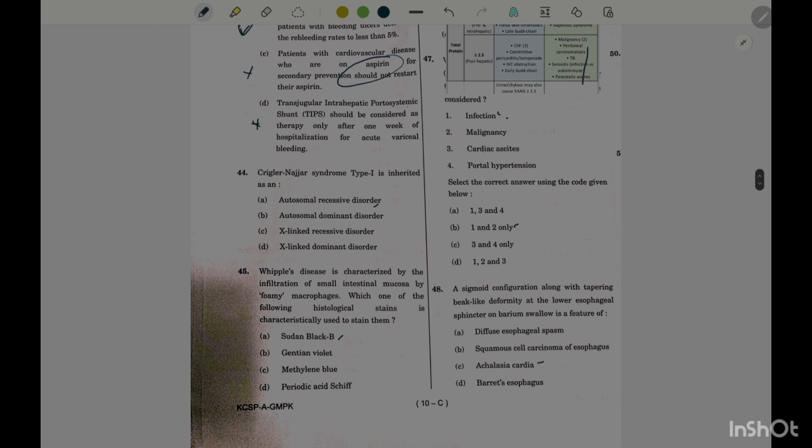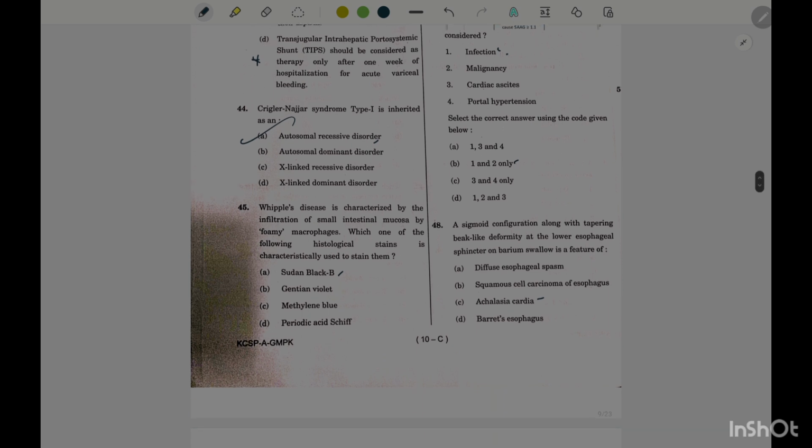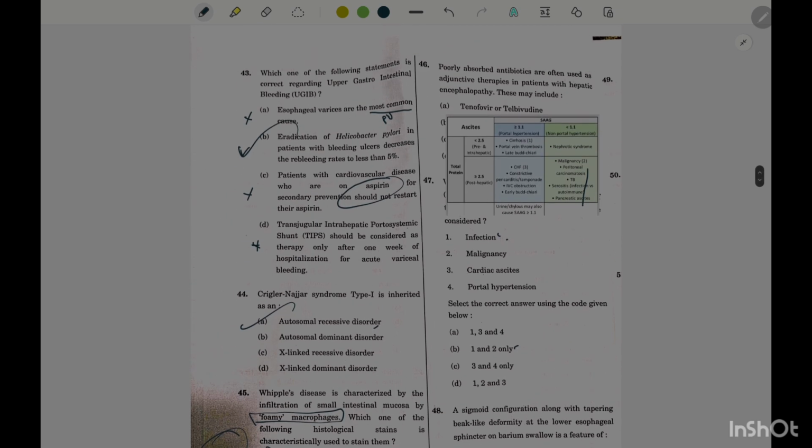Crigler-Najjar syndrome type 1 is an autosomal recessive disorder. Whipple's disease is characterized by infiltration of the small intestinal mucosa by foamy macrophages. Foamy macrophages mean fat inside the macrophage. Fat is stained by Sudan black B.